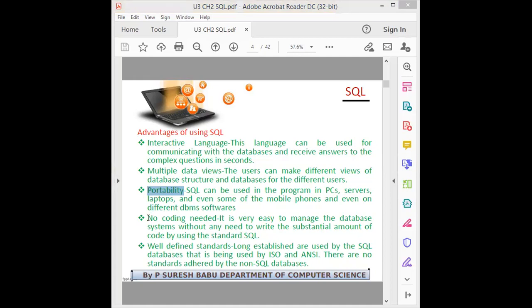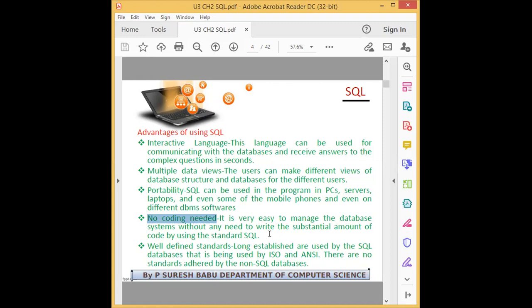Then no coding needed. That is an advantage. Unlike the other languages like Python, C++, Java, there is no complex coding needed. Only a simple query is enough to get the output. So that is one more advantage, that it is easily understandable.